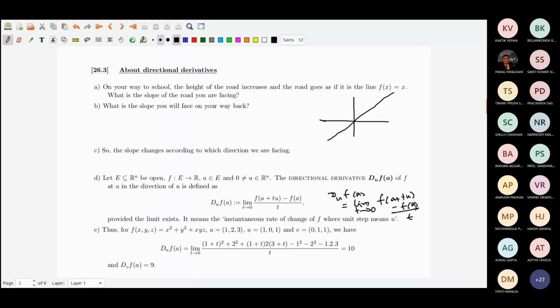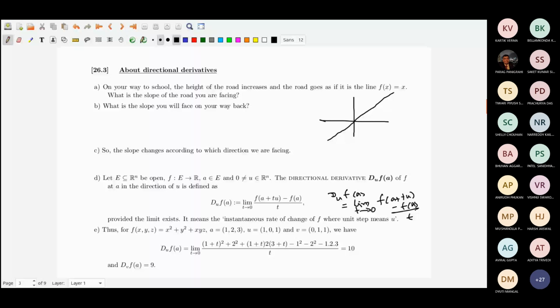When you take u equal to 1 in single variable, this is your definition of derivative. But if you take u equal to -1, every slope that you have got in your single variable will be negative. It will be its opposite.